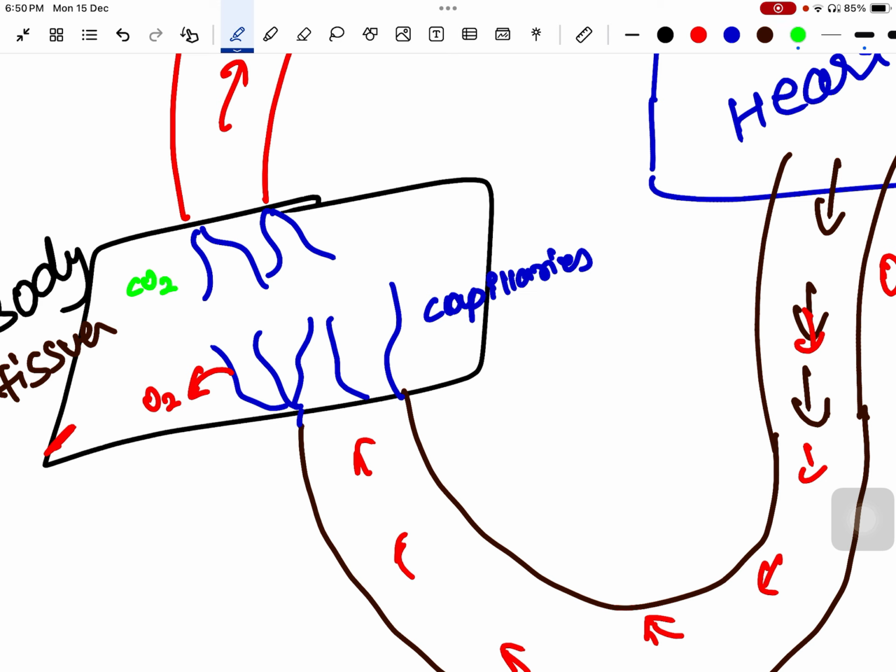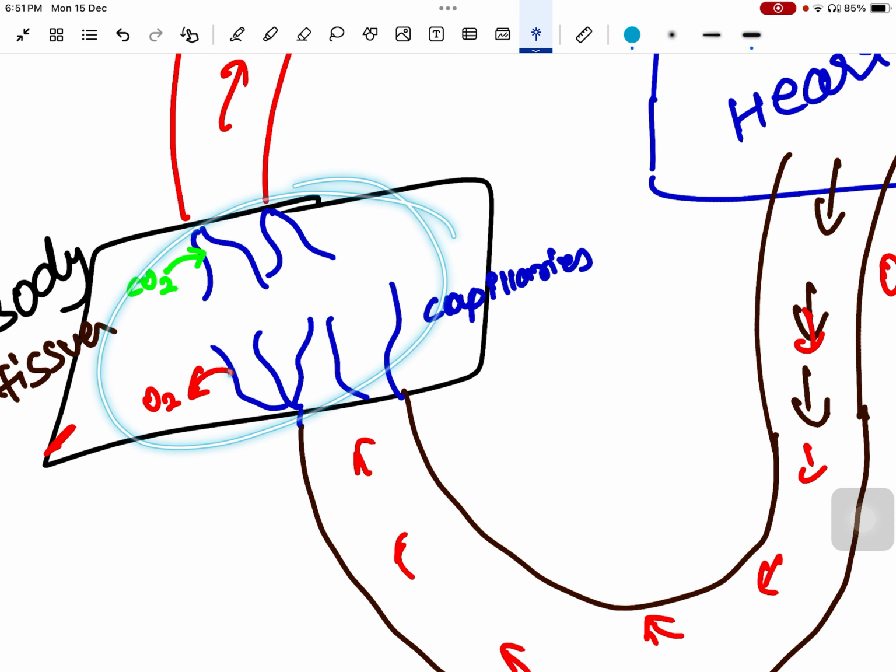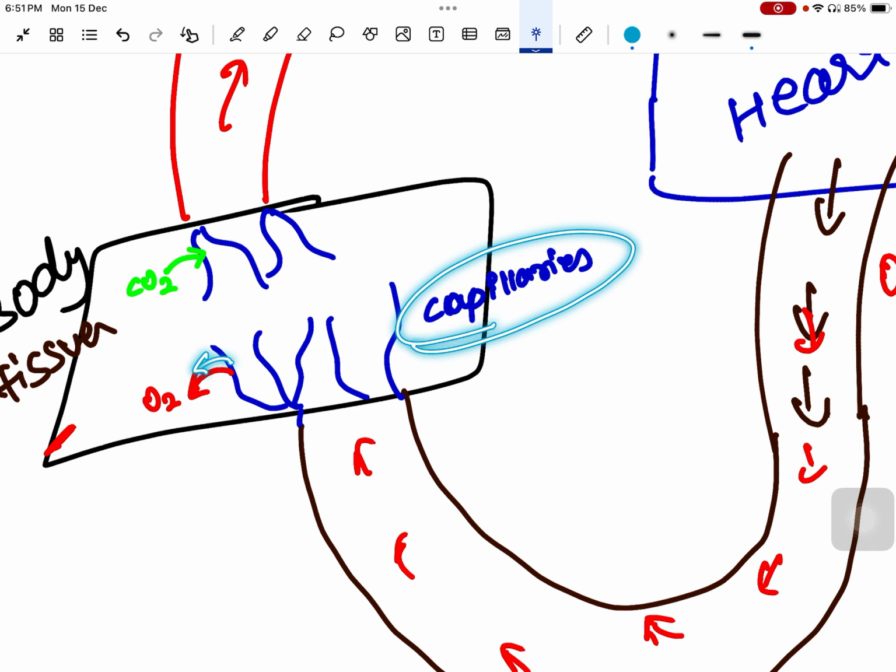This carbon dioxide or waste products will be sent back to the capillaries, meaning exchange of oxygen and carbon dioxide. Where is this exchange taking place? In capillaries. Or, let's say there is any nutrient that I want to take out from this blood, that will again take place in capillaries.